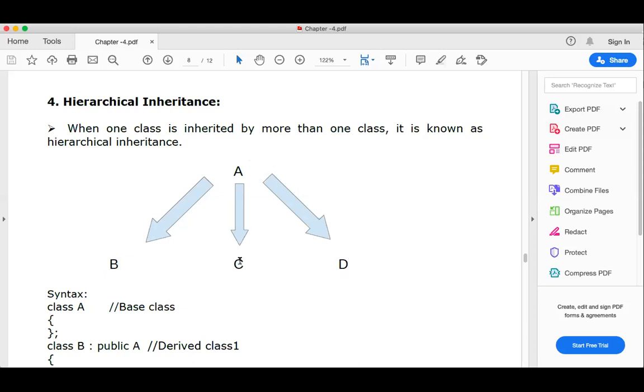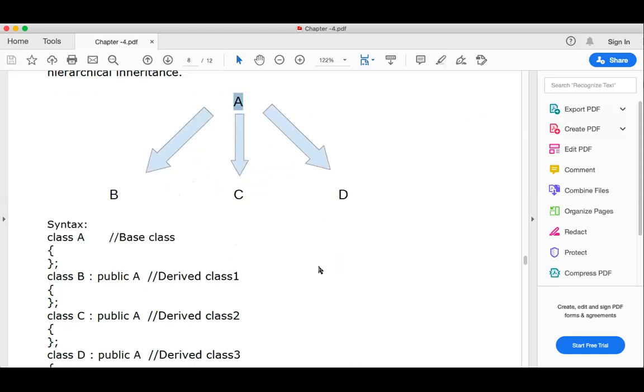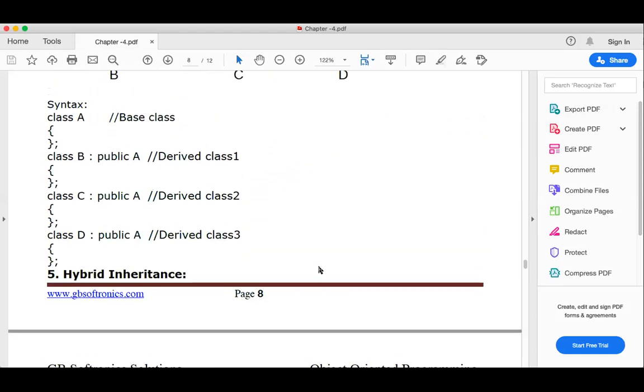You can even compare hierarchical inheritance with siblings. B, C, D are the siblings, and A is the parent node. A is the parent and B, C, D are the sibling nodes. Syntax is given here.